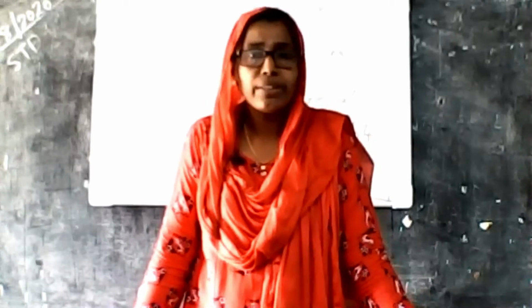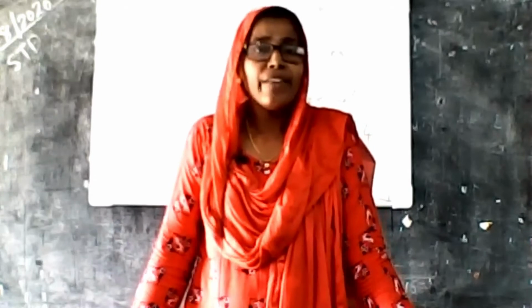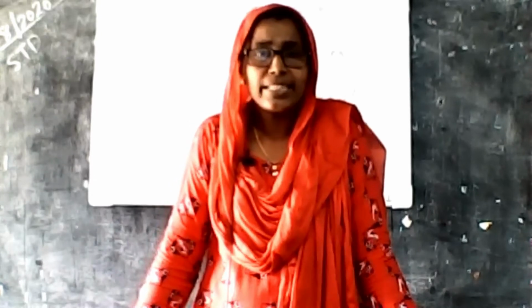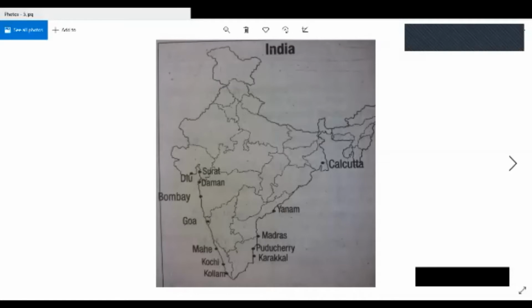Understood? So all of you look at this map of India, which shows which Europeans came to India and which are their trade centers. Look at this map and listen here. The Portuguese were the first Europeans to come to India. Their trade centers are Goa, Daman, and Diu. We already studied that. Did you see those places, Goa, Daman, and Diu? Where are they located?